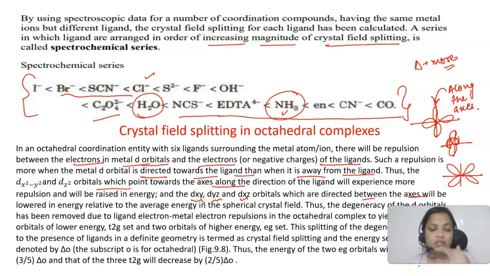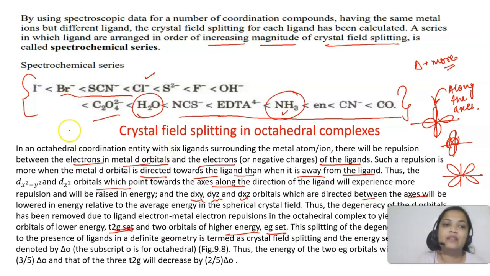So degeneracy has been removed due to ligand electron and metal electron repulsion. We have got 3 orbitals of lower energy, T2G, and 2 orbitals of higher energy, EG. This is known as crystal field splitting energy.